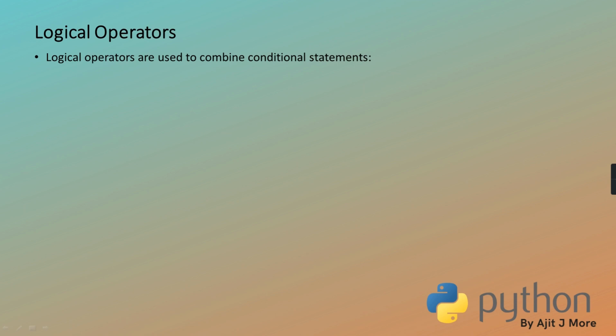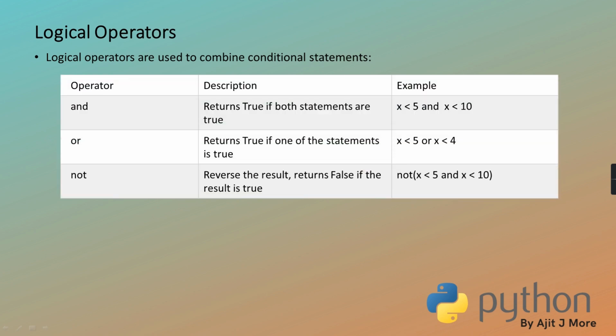Coming back, see, the logical operators are used to combine conditional statements. There is one relational and another relational. When you want to join, then you can use it. Okay, all the operators I have given you on the slide. As I said, I have given it very short, but explanation whatever is possible. As many forums I keep reading, wherever I see some possible questions, all I try to tell you. Okay, so and true if both are true. So see, if x is less than 5, true, and x less than 10, true, then the result is true.